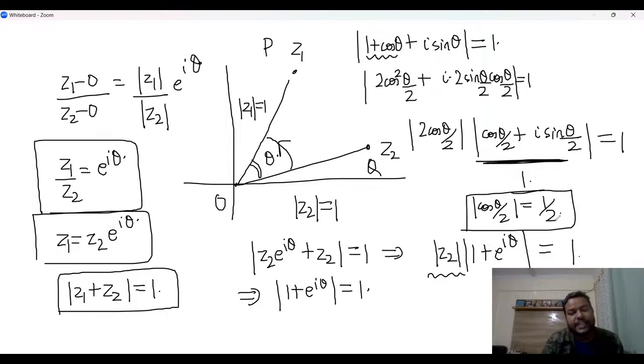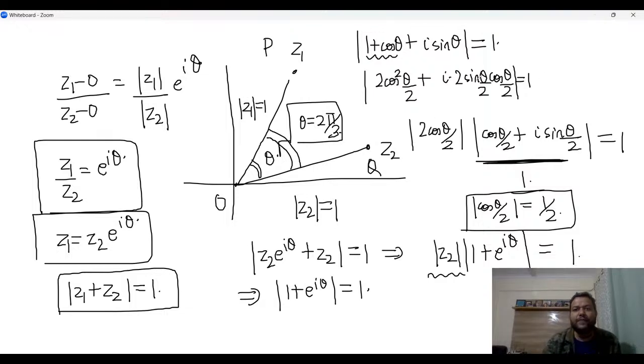Mod of cos theta by 2 is half, means the theta by 2 angle is 60 degree or pi by 3, and therefore this angle must be 2 pi by 3. Theta is 2 pi by 3. So that finishes off the problem. Right? That gives us the last option that we needed. So here option B is also correct.